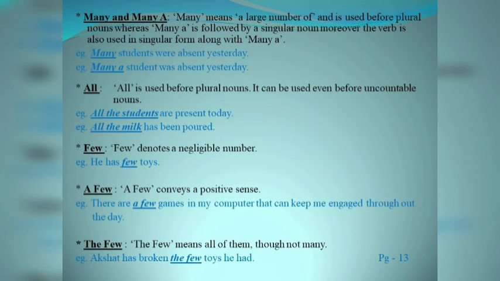Now, the next determiner is all. All is used before plural countable nouns. It can be used even before uncountable nouns. So, it can be used commonly. For example, all the students are present today, whereas in the second sentence, it has been used before an uncountable noun, that is milk. All the milk has been poured.